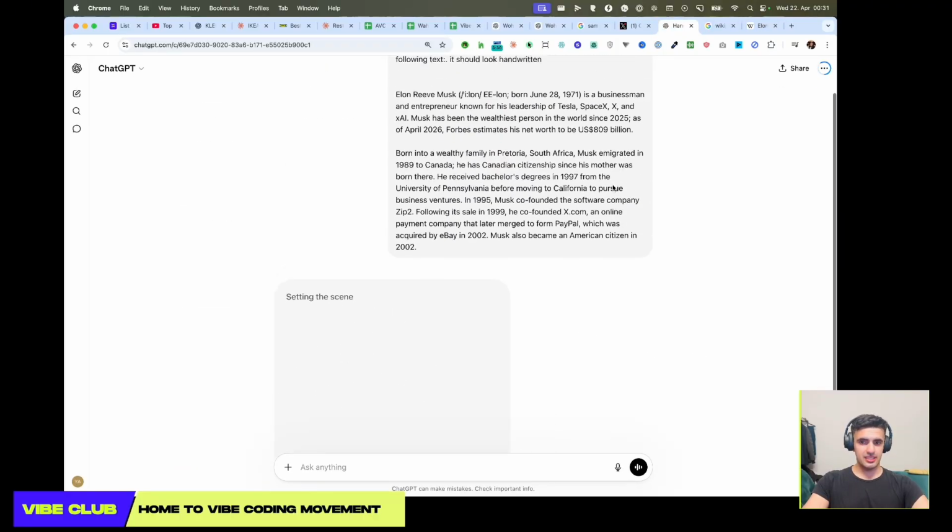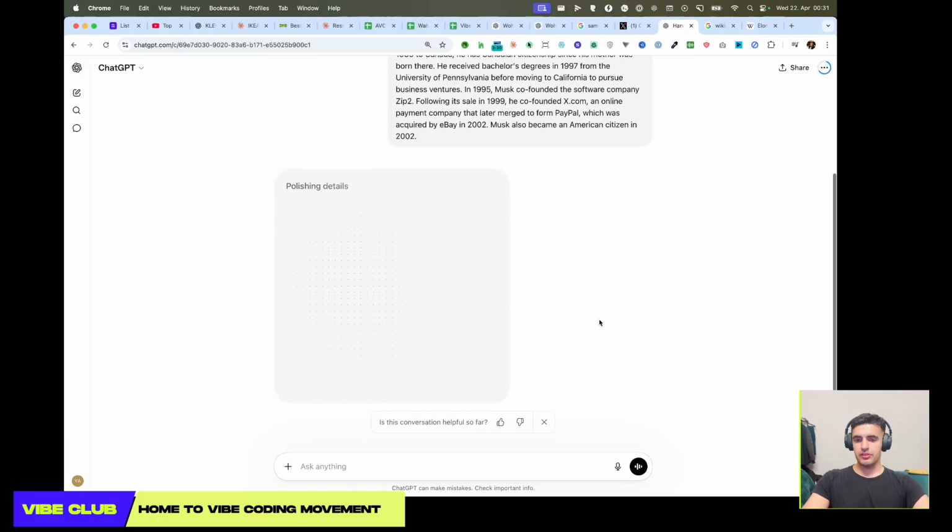Right now we can see it is still setting up the scene. So from here we could already see that it takes a bit of time. It's not as fast. Usually when we are creating things with Grok or previously with ChatGPT images, it was always working already. But it is taking some time. If I had to say, I'd say 20 seconds have already passed and the image generation is not complete.